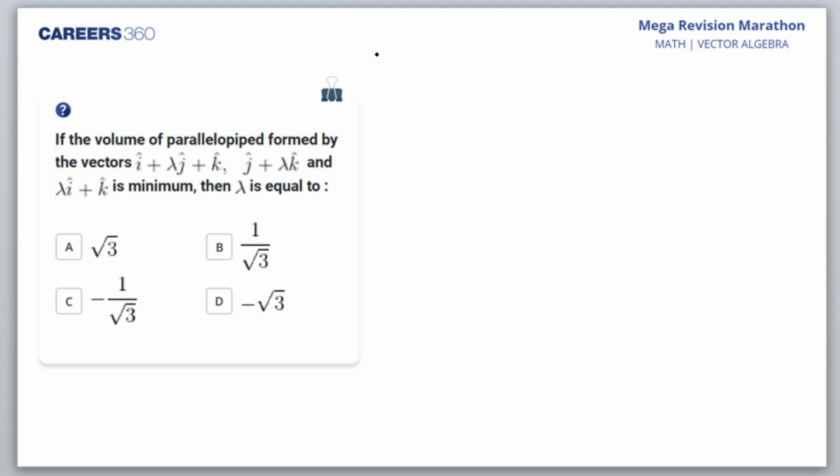Lakshmi Manan, B. So we express the volume as the determinant with first vector 1, lambda, 1, the second vector 0, 1, lambda, and the third vector lambda, 0, 1.